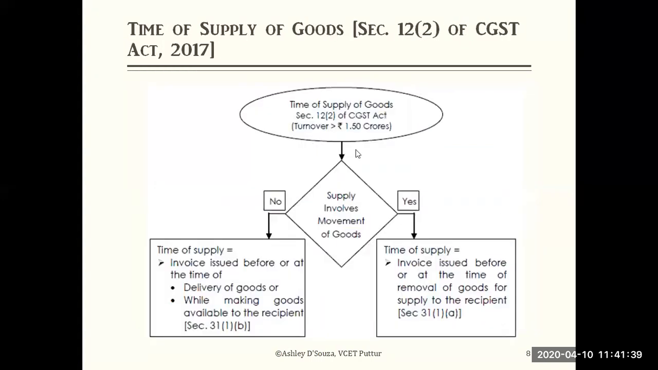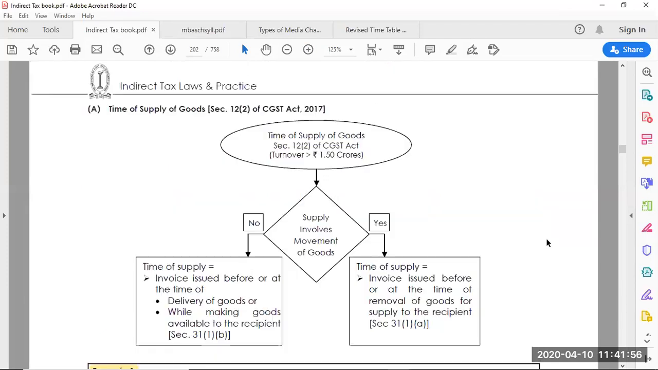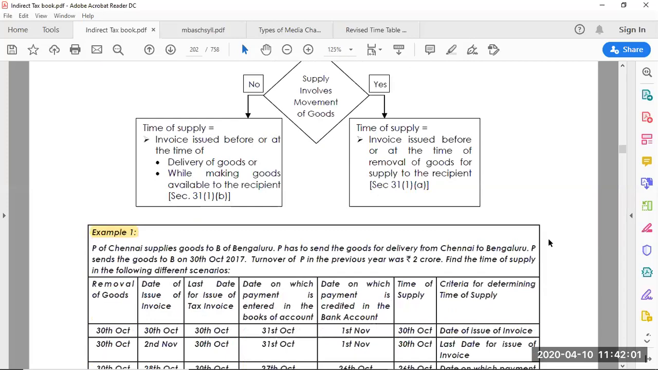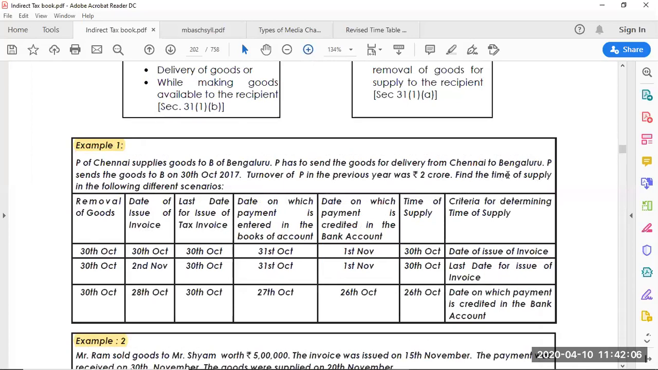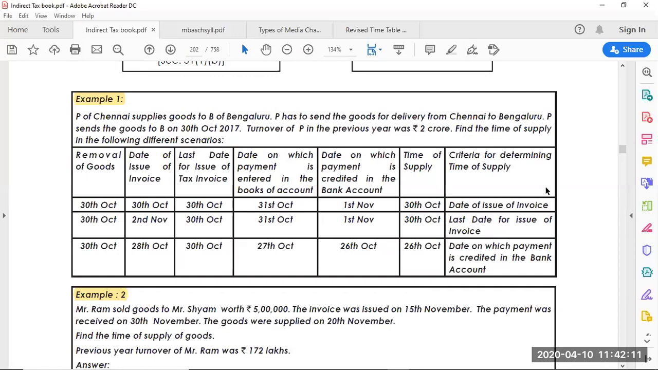So let's look at a few examples, because time of supply, okay, we have discussed all these things. Now supply of goods more than 1.5 crores, less than 1.5 crores, we discussed in the PPT. Let's look at the example, then you will have a better understanding. I hope it is on your screens. The laptop is visible clearly, but on mobile phones, I don't know how clearly it will look.